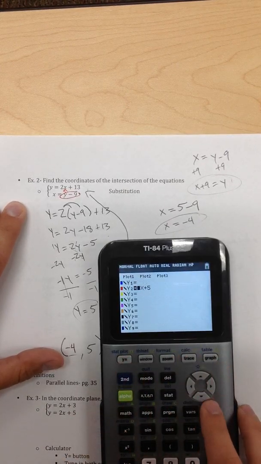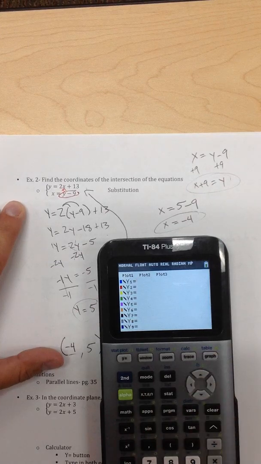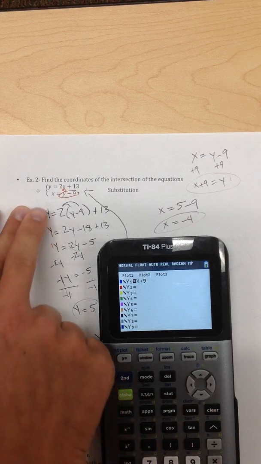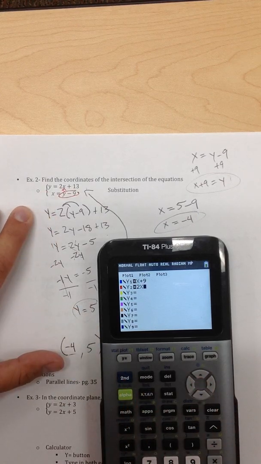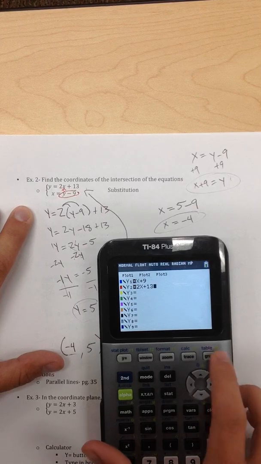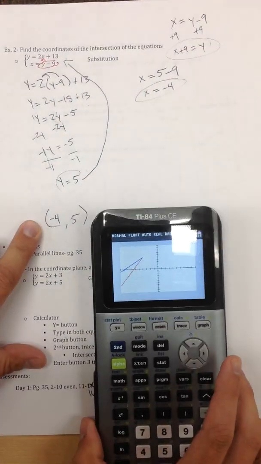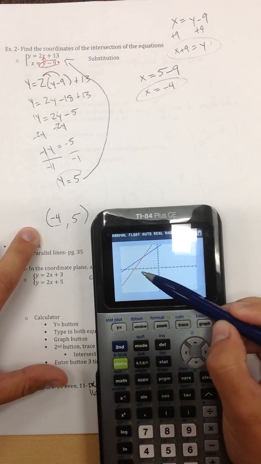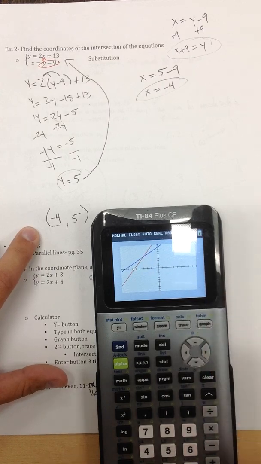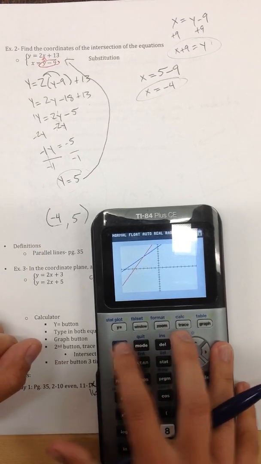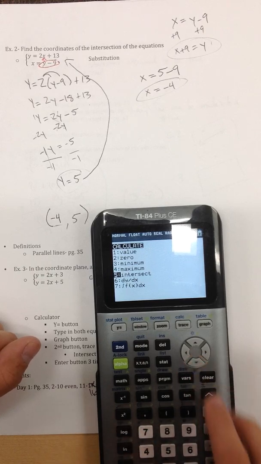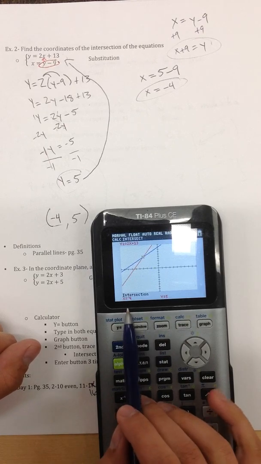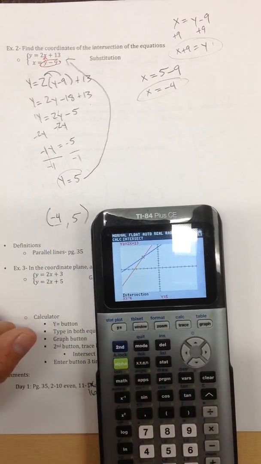So I could take those two, so clear all this stuff out. I've got x plus 9 is equal to my y, and I've already got y equals there. And then my other one is 2x plus 13. So if I go and graph those, I should get this same spot where they cross each other. And it kind of looks like if we go -4 and then up 5, that looks like where it's going to cross. And you could check it by going second, trace button, down to intersect, and then enter 3 times. And it does tell us that it's at -4, 5, so we did that one correctly there, okay?